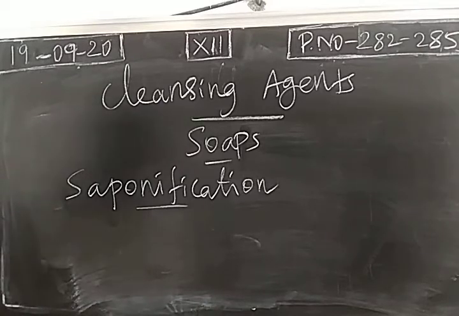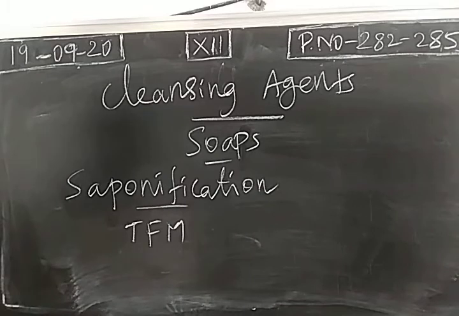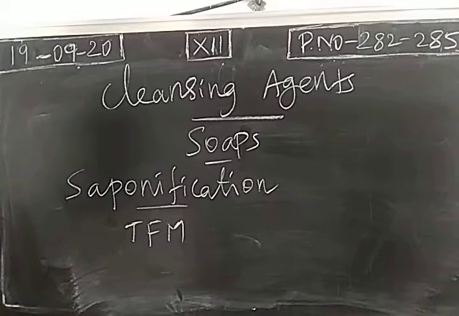So after preparing the soap, you can add some other chemicals like perfumes and colors. Next, two more questions. What is TFM? This is called total fatty matter. Define the term total fatty matter. So the quality of a soap can be identified using the TFM value. Right? TFM means we just add mineral acids to the soap. When mineral acid is added to the soap, how much total fatty matter is obtained? That is called TFM.